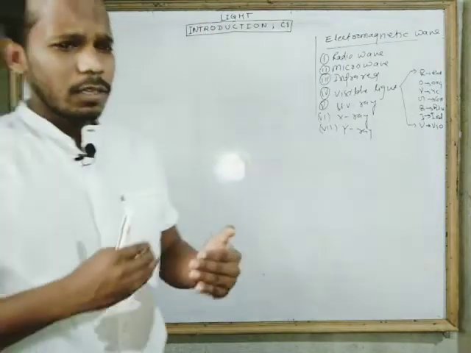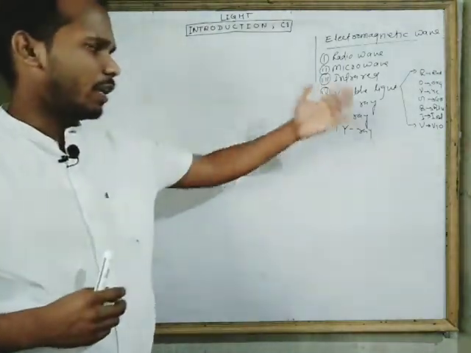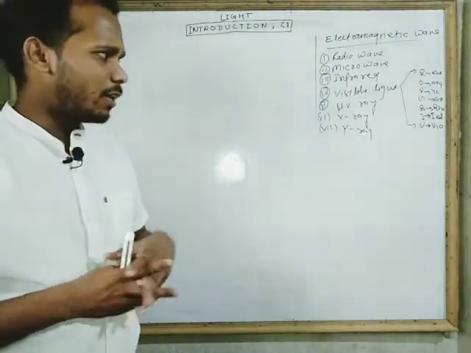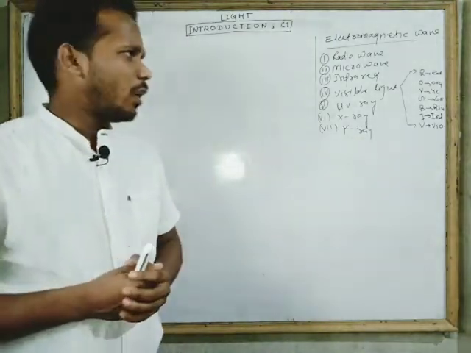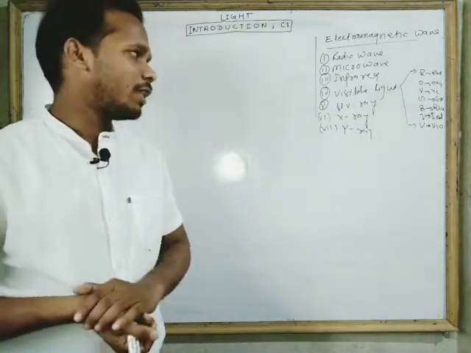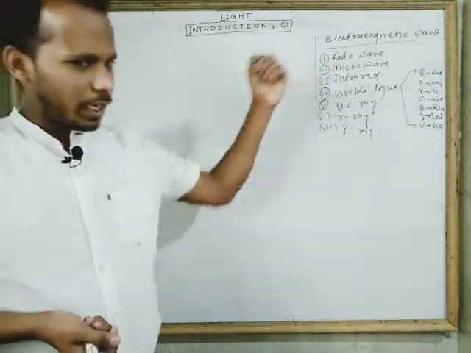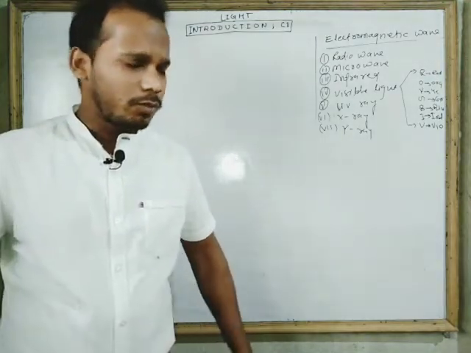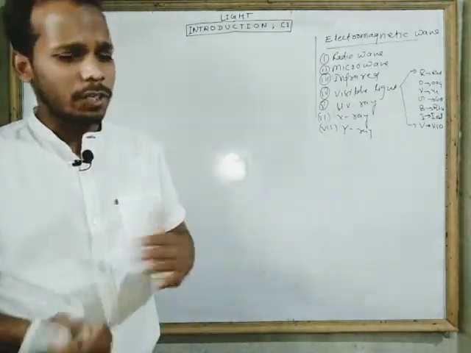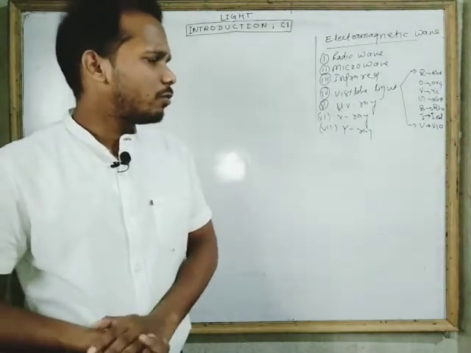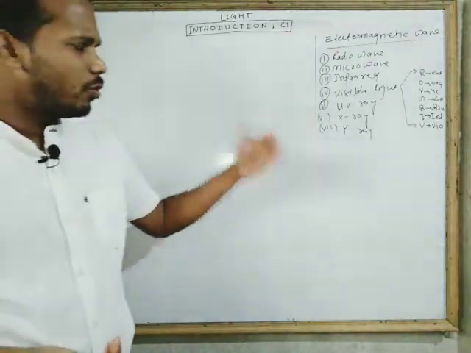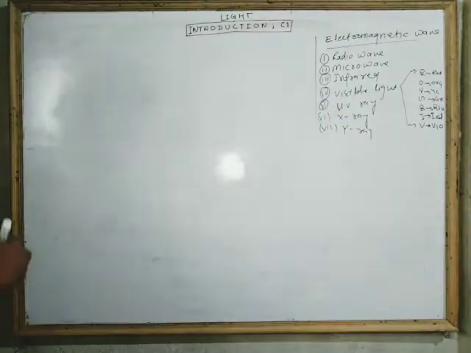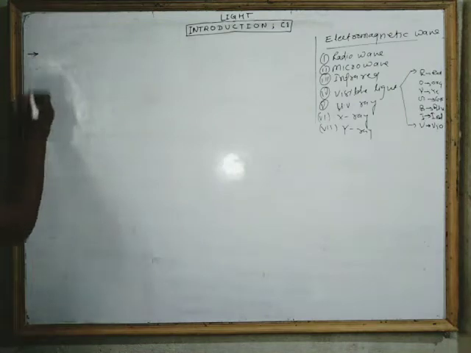So if anyone asks you what light is, there are a lot of definitions we can give. One is that light is a form of energy, and we can also say that light is an electromagnetic wave because it is produced by the variation of electric field and magnetic field simultaneously. So we have to know about light. I am writing some points about light. Look, what can be the definition of light?